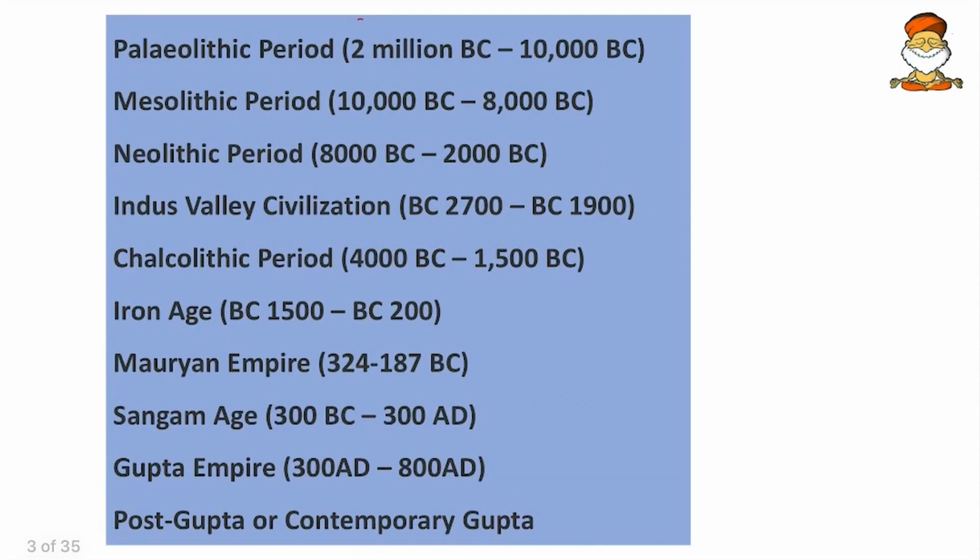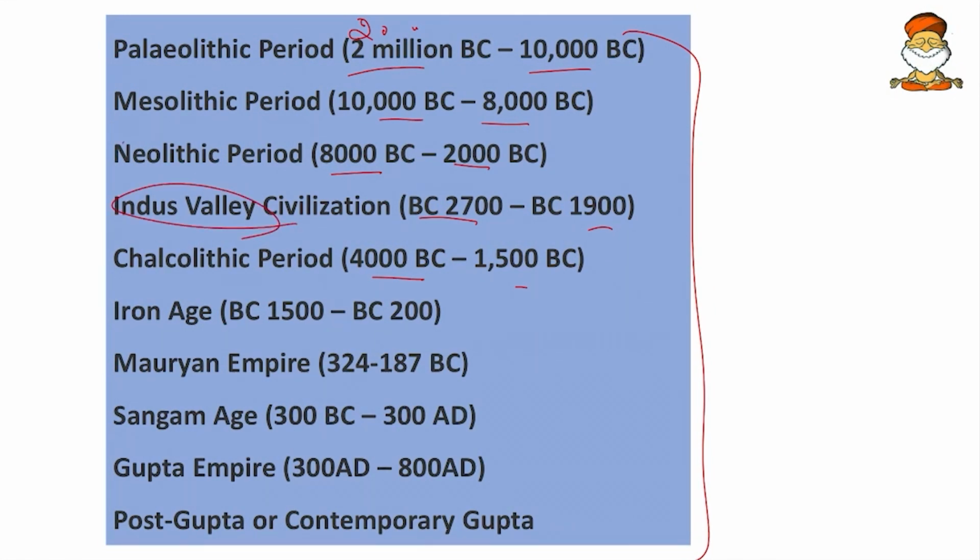So first we go with the chronology. Whenever you are going with the chronology, make sure that the units are the same. Here we have the Paleolithic period, from 2 million BC, that means 20 lakh BC, to 10,000 BC. Then the Mesolithic period, 10,000 to 8,000 BC, and the Neolithic period, 8,000 to 2,000 BC. Then the Indus Valley civilization, 2700 to 1900 BC, and then the Chalcolithic period, 4000 BC to 1500 BC. Here remember the Indus Valley or Harappan civilization coincides with the Neolithic and the Chalcolithic age. Then the Iron Age or the Vedic Age, 1500 to 200 BC.